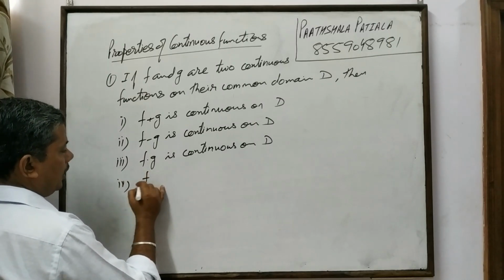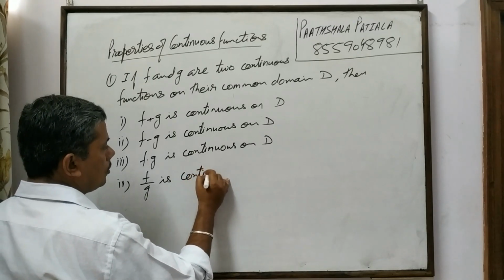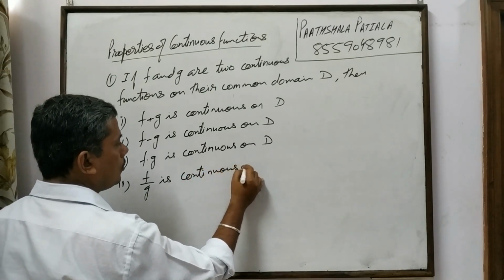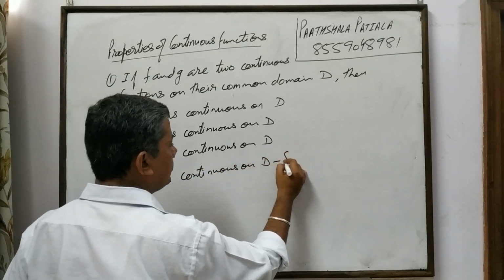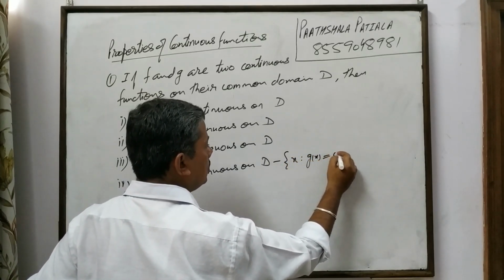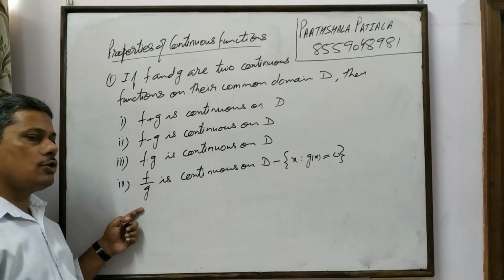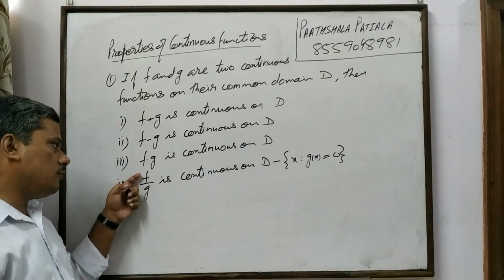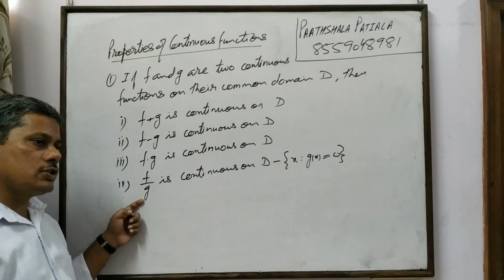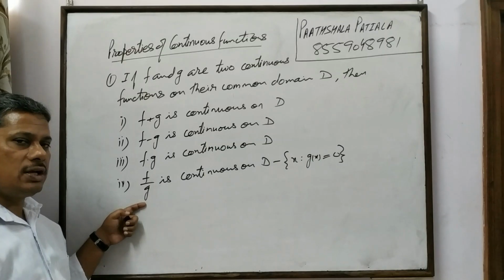Number 4, f upon g is continuous on D except at the point where denominator is equal to 0. So quotient is also a continuous function, except at the points where the denominator is 0.